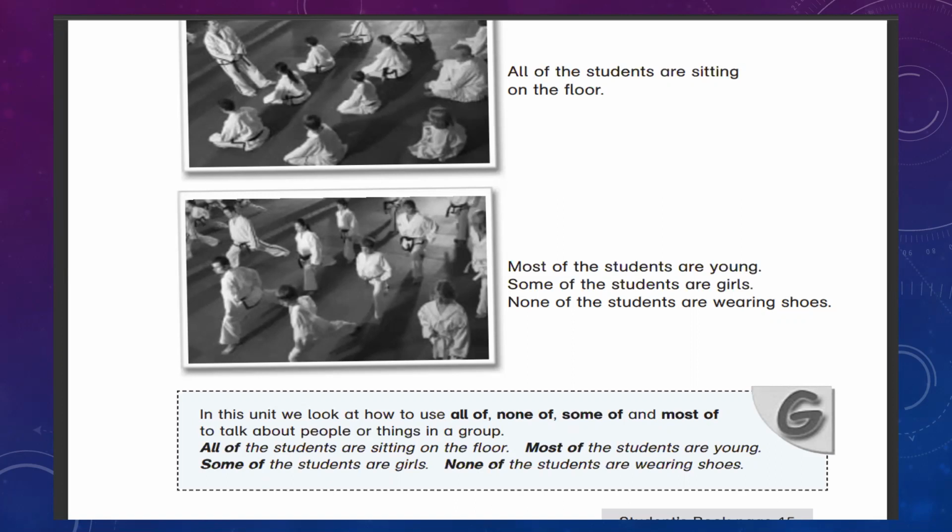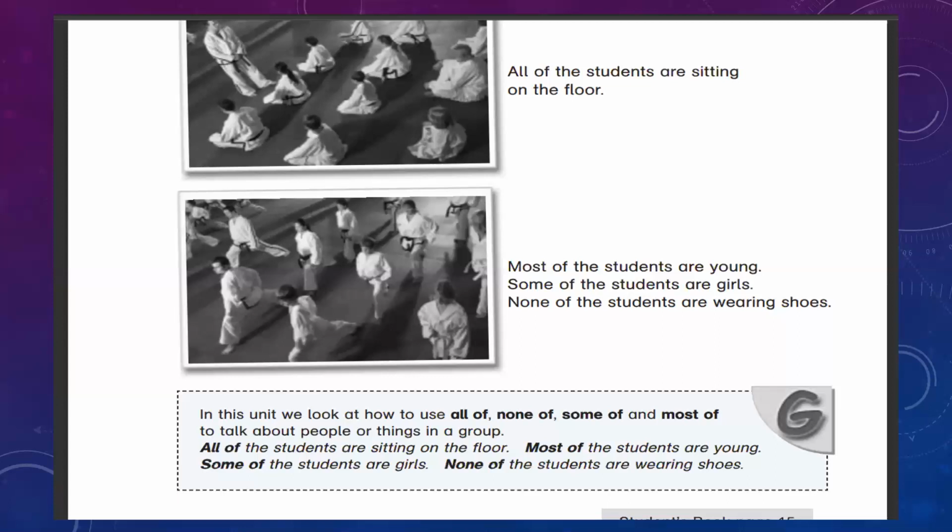So now you have noticed in the above pictures that few things are common in all students. Few things are common in most of the students. A few things are common in some of the students, and few things are not associated with any of the students.